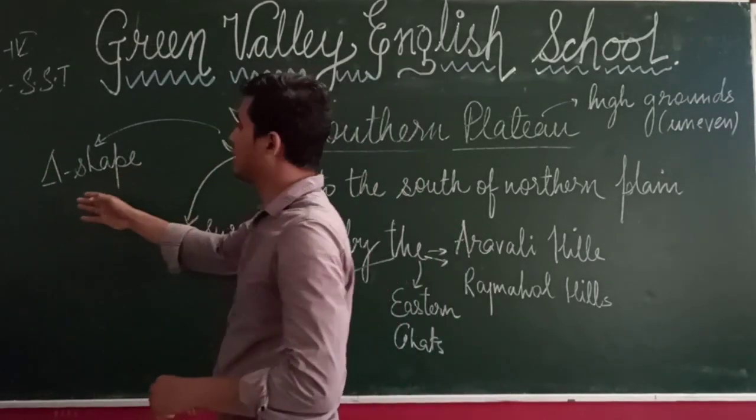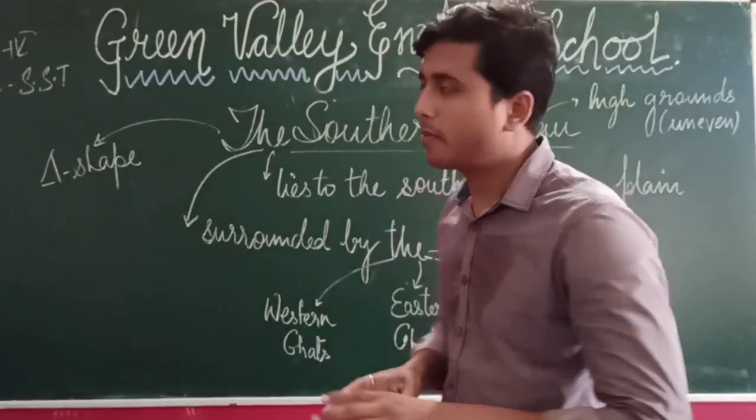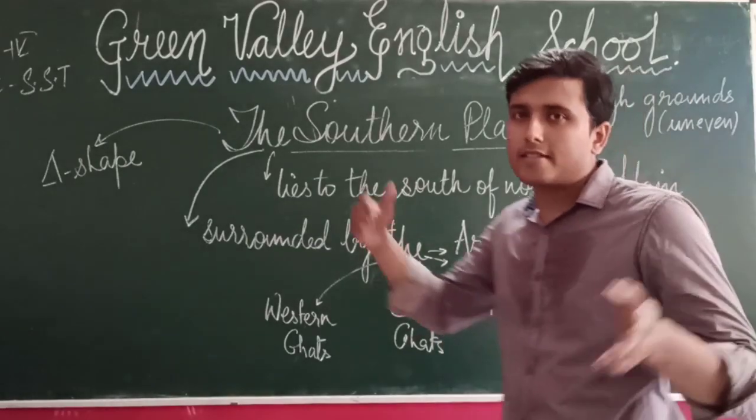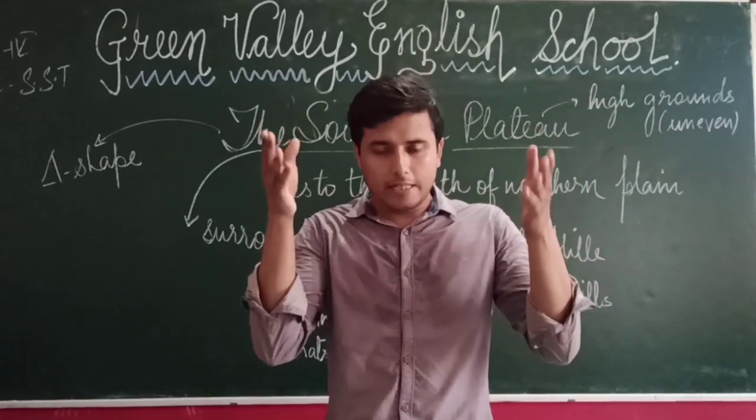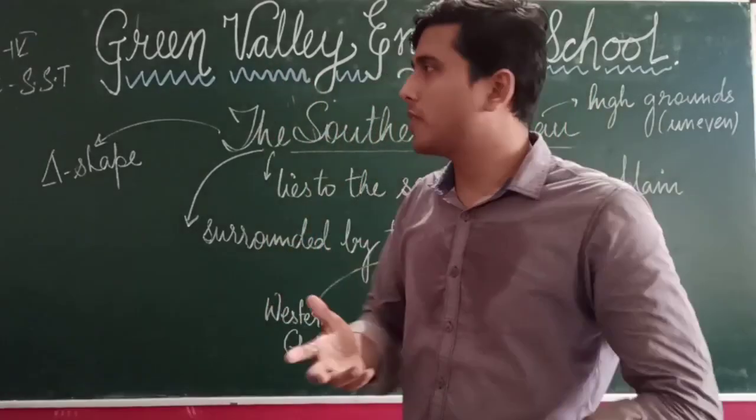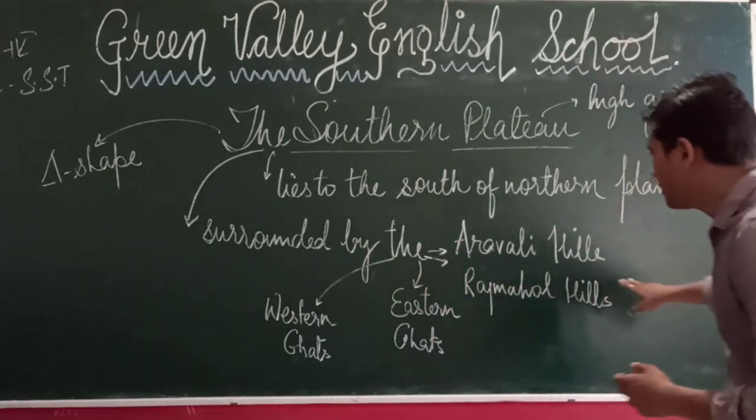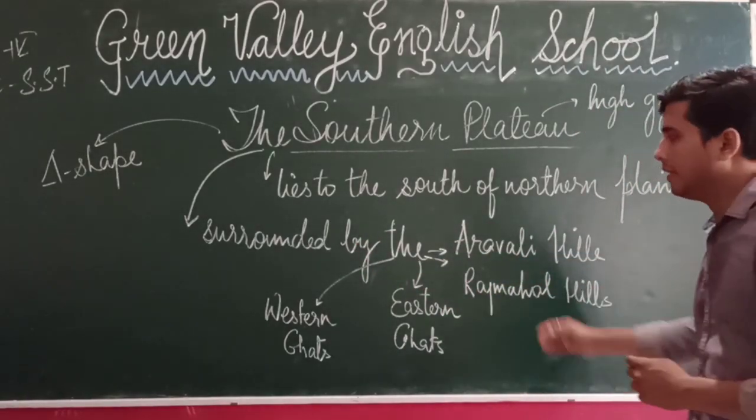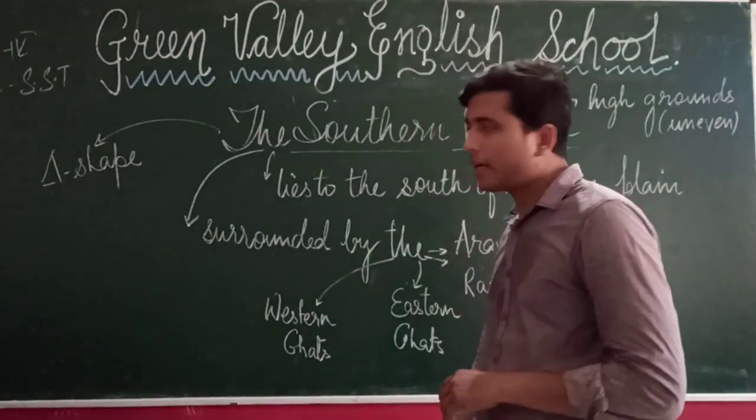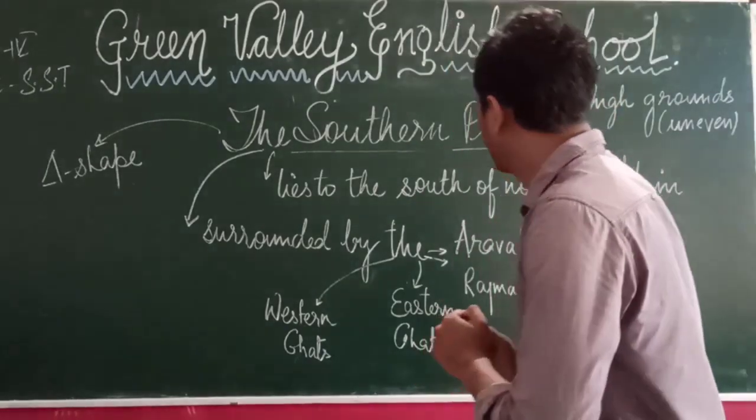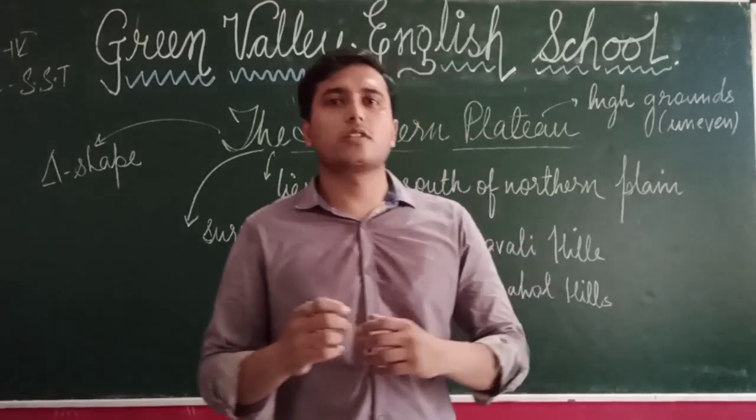As you can see, it has a triangle shape, and I have written that here. It's triangular in shape because it comes in the south part of our country, and we know that the shape of our country in the south is almost triangular. It is surrounded by the Aravalli Hills, Rajmahal Hills, Eastern Ghats and Western Ghats. So these things are surrounding this southern plateau. Students, this is all our general introduction.